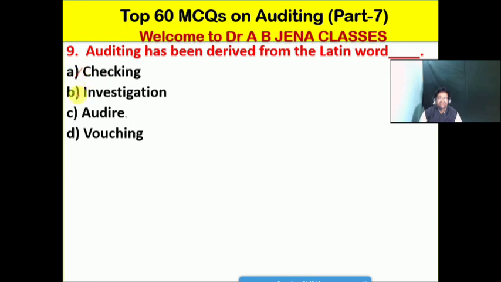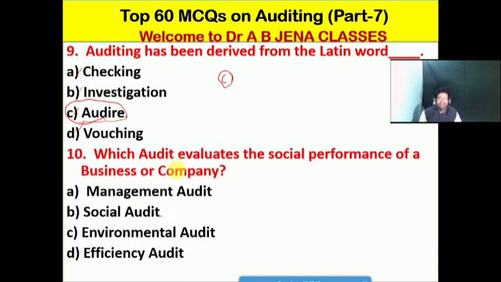So next one हम देखेंगे, auditing has been derived from the Latin word, कौन सा है? Whether A, checking, B, it's investigation, C, it's audire, D, it's vouching. No doubt, friends, C is the right option for this MCQ. So next one is which audit evaluates the social performance of a business or company, whether A, it's management audit, B, it's a social audit, C, it's the environmental audit, D, it's the efficiency audit. No doubt, friends, B is the right option for this MCQ.